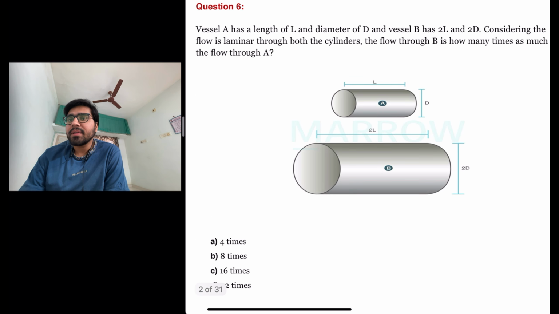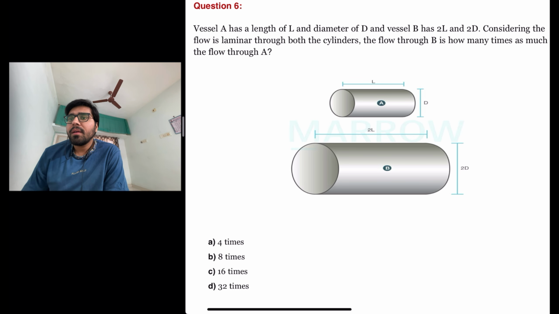The next question is, vessel A has a length of L and diameter of D, and vessel B has 2L length and 2D is the diameter.